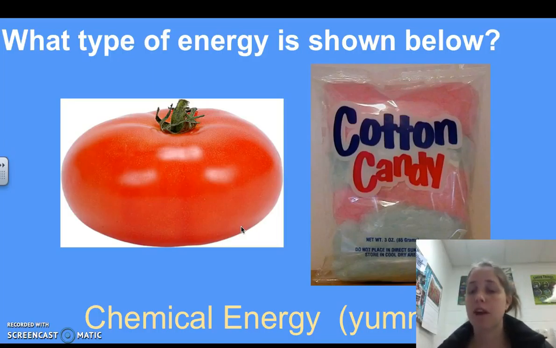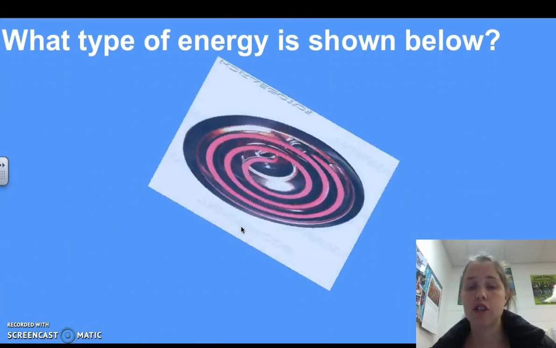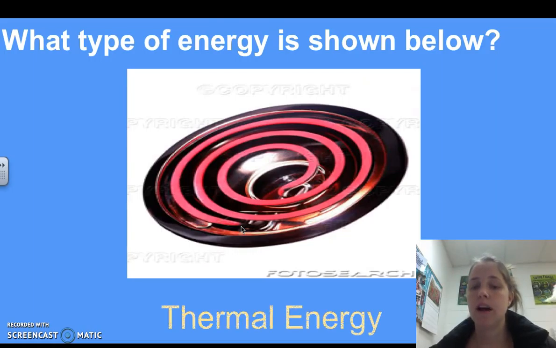So those are the transformations of energy we are getting in our body. So what type of energy is shown by a stove? Well, it's thermal energy. It's not necessarily giving off light, but you might see it as light. So you might have some thermal energy and some radiant energy.